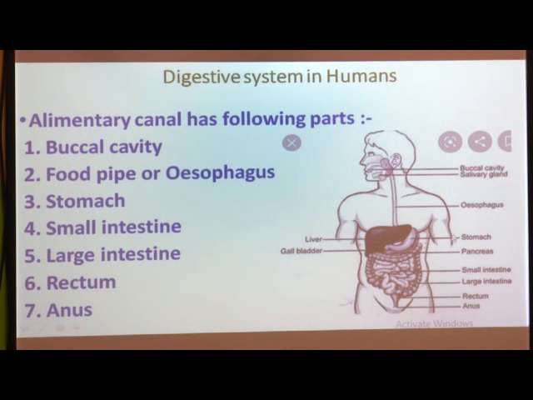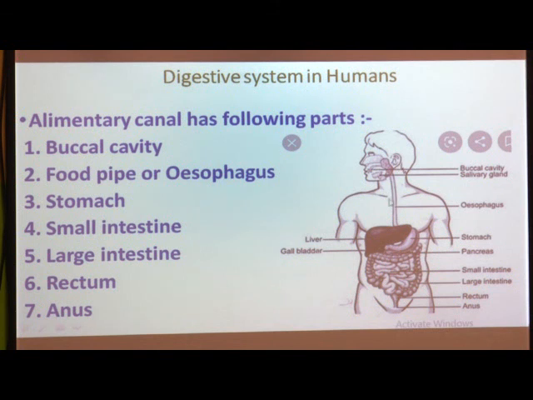So, there are different parts of this digestive system, but the major or main parts of this alimentary canal, or main parts of this digestive system in humans. First one, buccal cavity. So, you can see here this is a buccal cavity. After mouth, food comes into the buccal cavity, and buccal cavity is a part where we can see there is a tongue, there are teeth, and also some salivary glands are there. So, in buccal cavity these three parts are there.